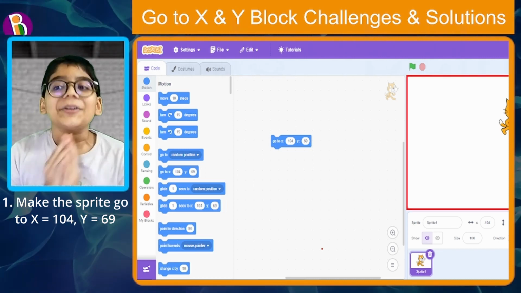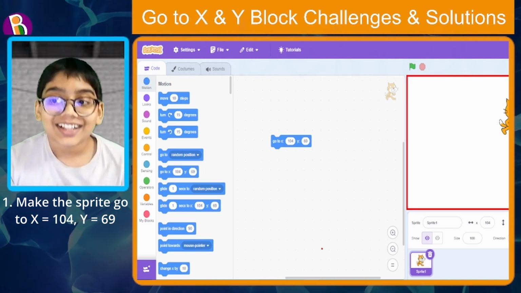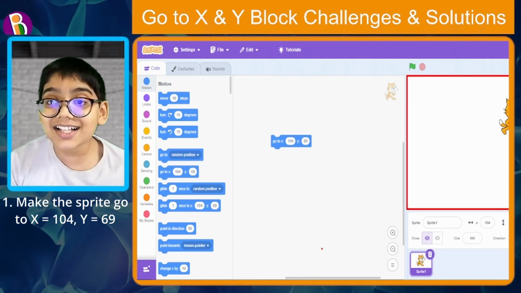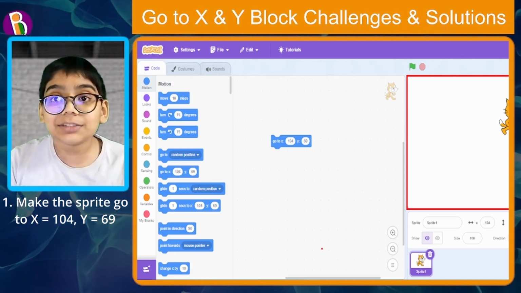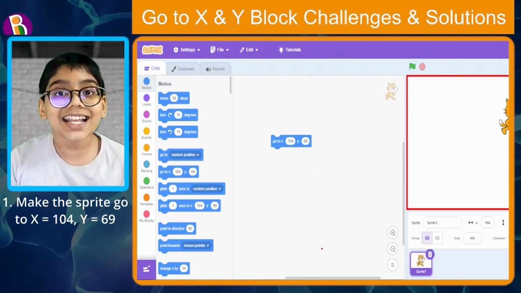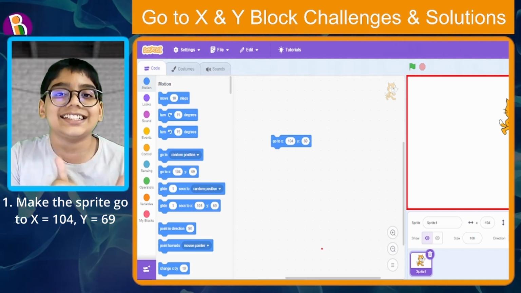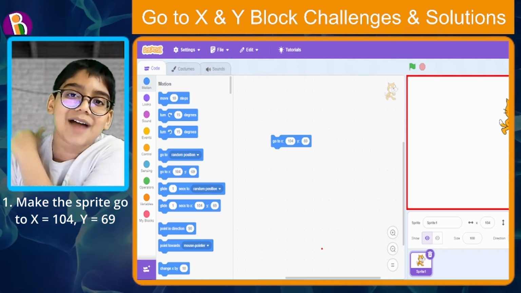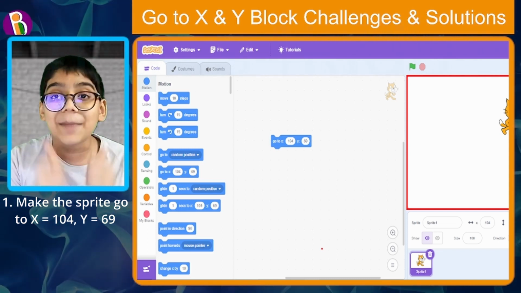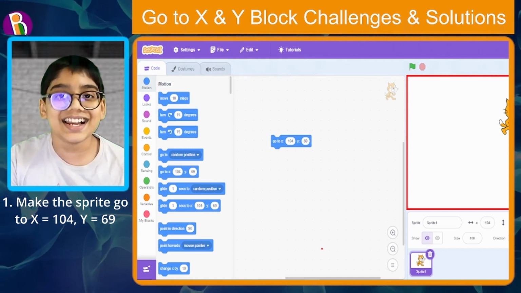So click. You can see now the sprite is at somewhere else. Before it was in the bottom left. Now it's pretty much in the top right. That is so cool, right? If you did this, then great job. Give yourself a pat on the back for that great and amazing work. It is really good. Okay?